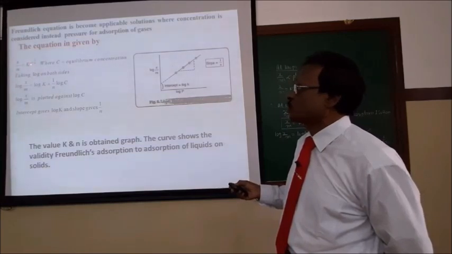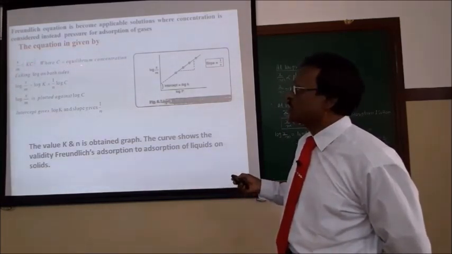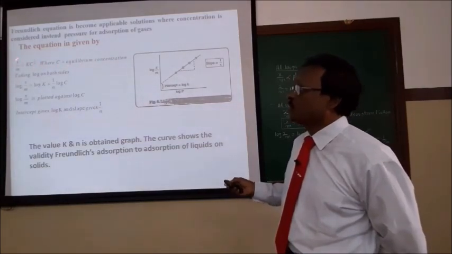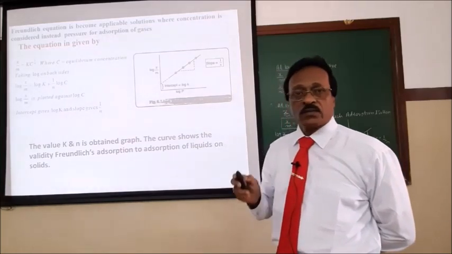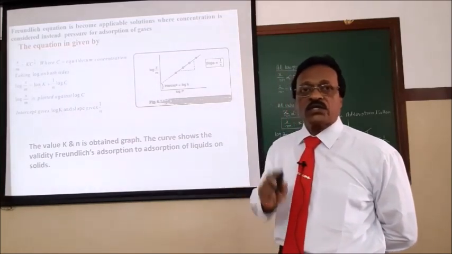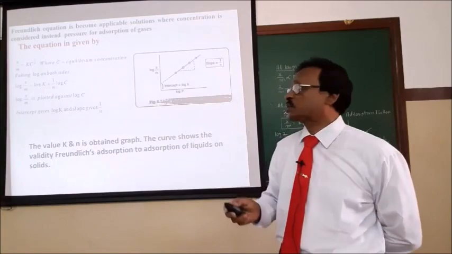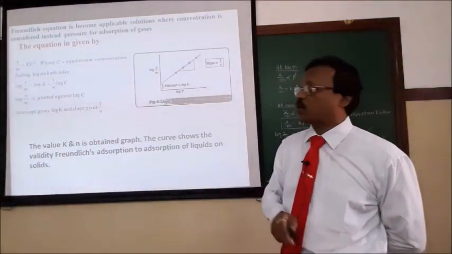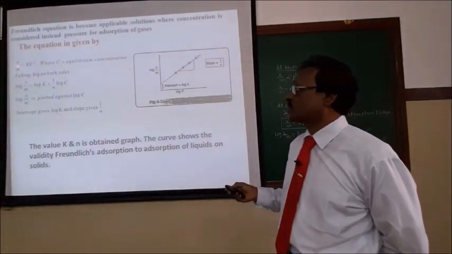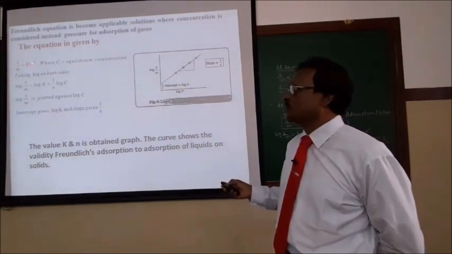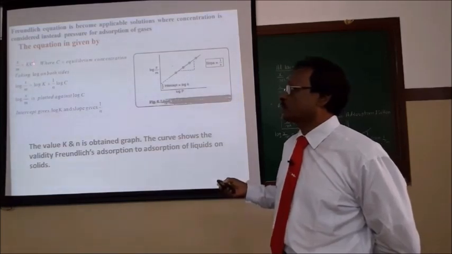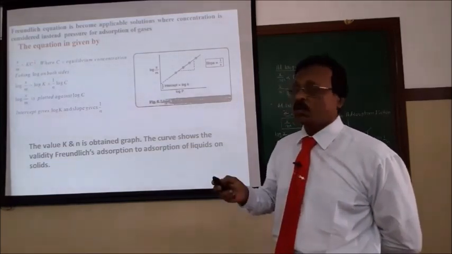The pressure has been used there in the adsorption of gases on solid. If you take the liquid, we use the equilibrium concentration. All the factors become valid for the adsorption of liquids on solids also, except the pressure has been replaced by the concentration term. So the same Freundlich equation is written as x by m, the extent of adsorption, is equal to k, a constant, times c, the equilibrium concentration, to the power 1 by n, where n can take any value between 0 and 1.